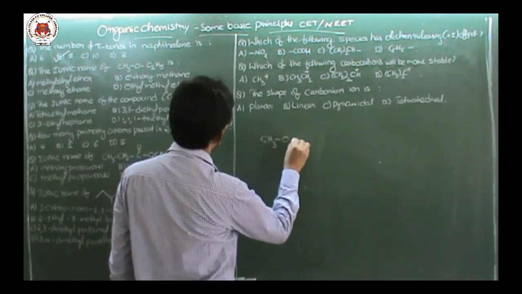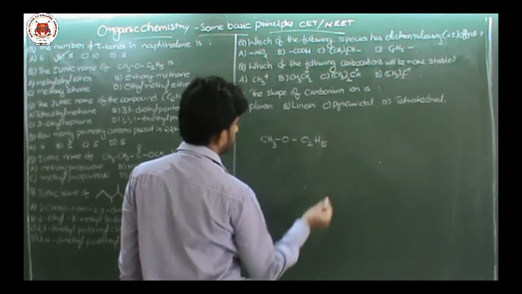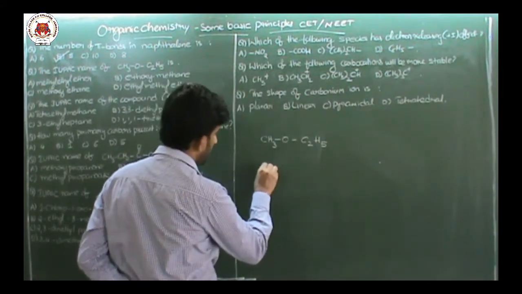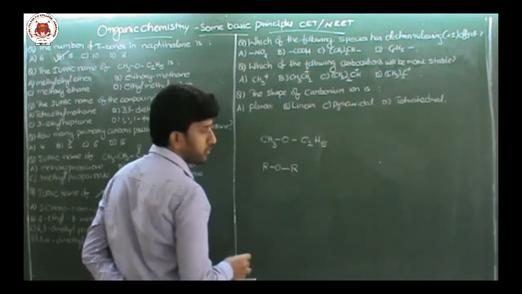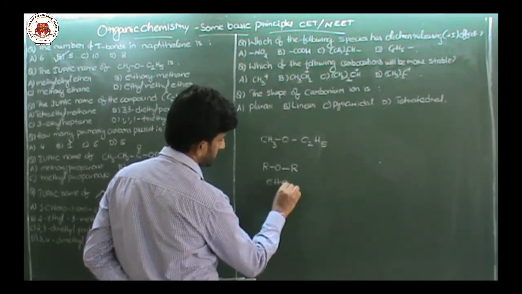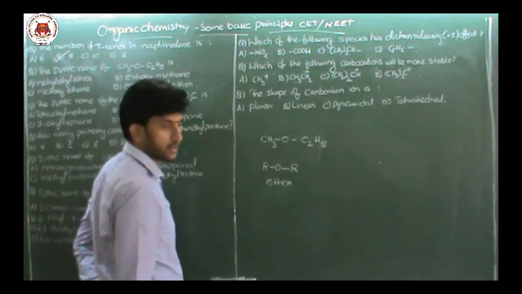CH3O C2H5 is similar to ROR. ROR is which compound? It is an ether. The functional group is ether, oxygen.